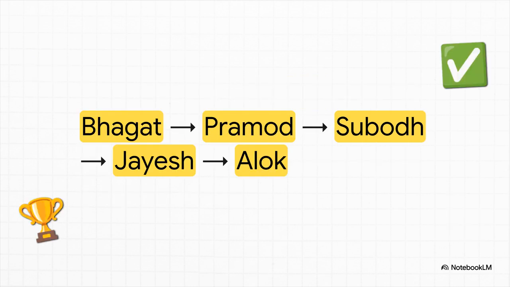Okay, we have our first pair, Jayesh, Alok. Now what? The next clue says Subodh is between Jayesh and Pramod. To make that work, the order must be Pramod, Subodh, Jayesh. The final clue, Pramod is between Bhagat and Subodh. This means Bhagat has to be on the other side of Pramod. So, putting it all together, we get our final lineup. Bhagat, Pramod, Subodh, Jayesh, and Alok.